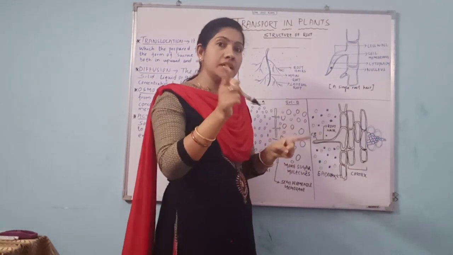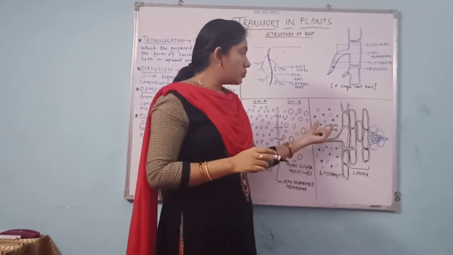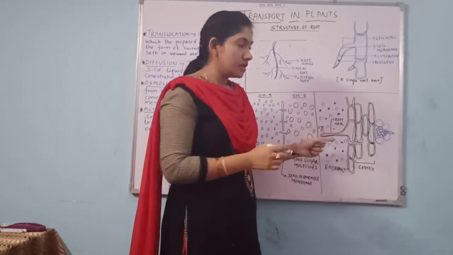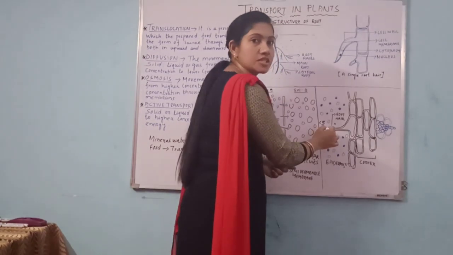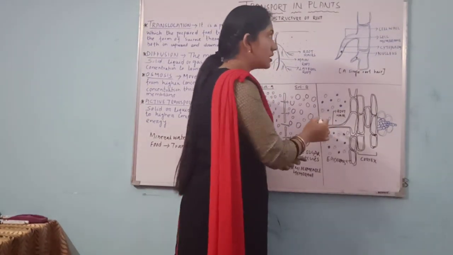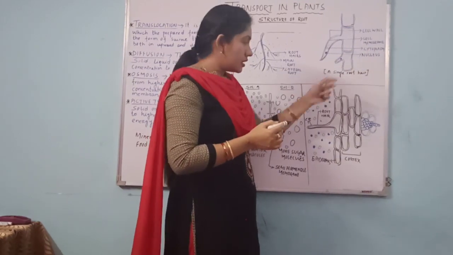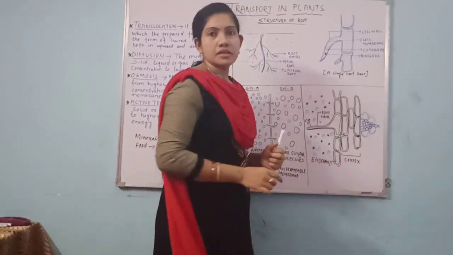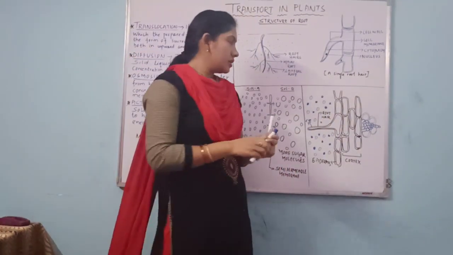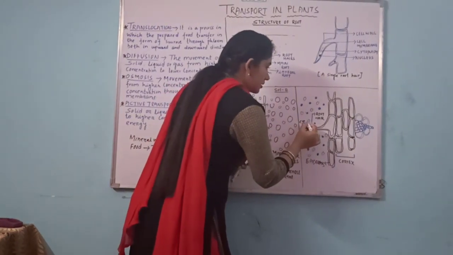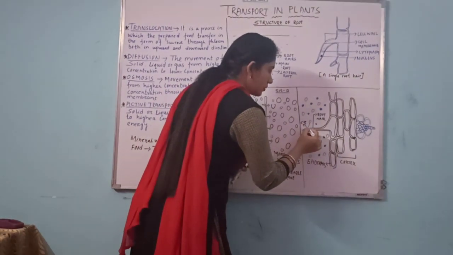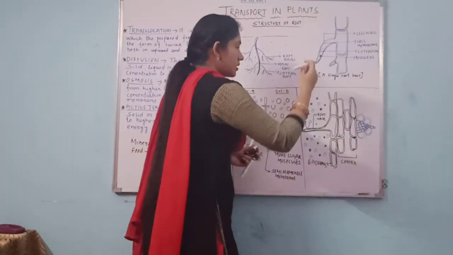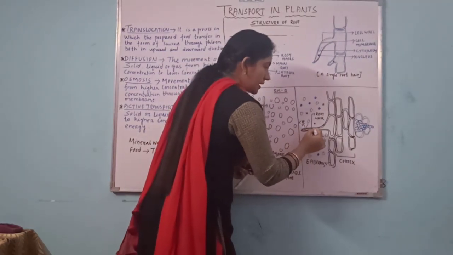As the cell wall is freely permeable, it will allow both water particles and minerals to pass. But the mineral particles will get restricted before they enter the cell membrane. The cell membrane only allows the water particles to pass, so the minerals will stay in the cell wall, and water molecules will enter the cell membrane.